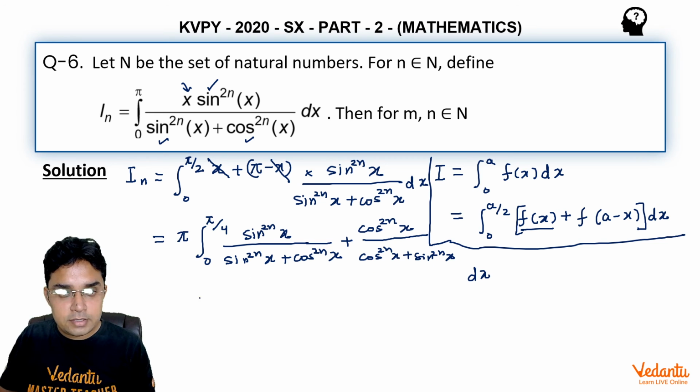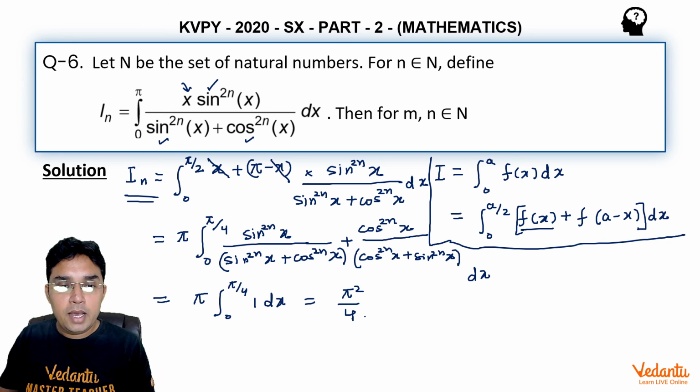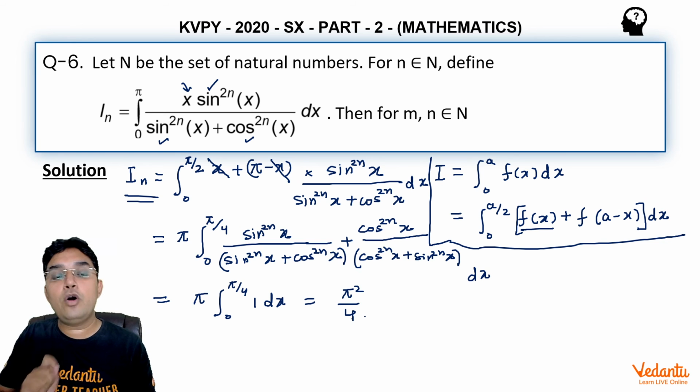You can see in this question the numerator and the denominator remain the same. So if you take the LCM, your numerator is also becoming the same. So we have our integral to be 0 to pi by 4 of 1 dx. After solving, this becomes pi square upon 4. So I_n is nothing but pi square by 4.